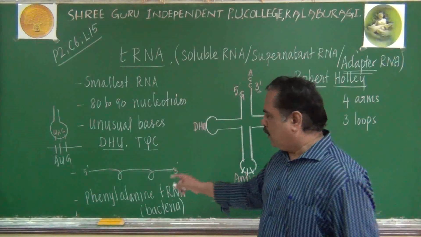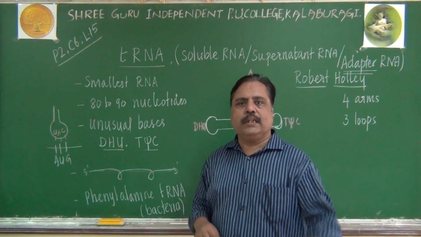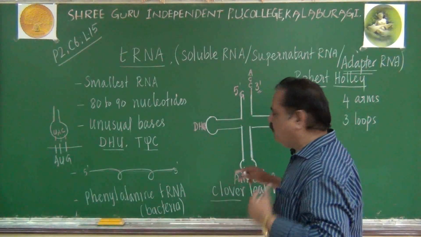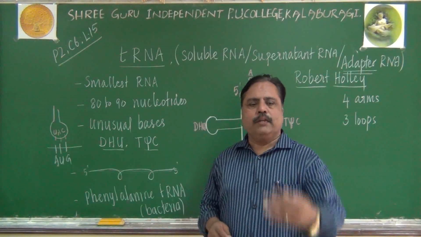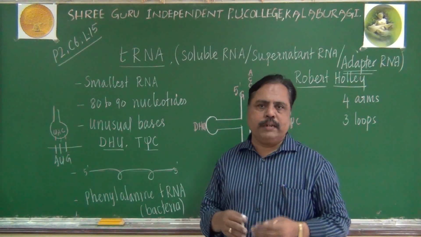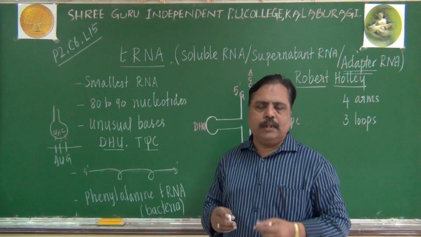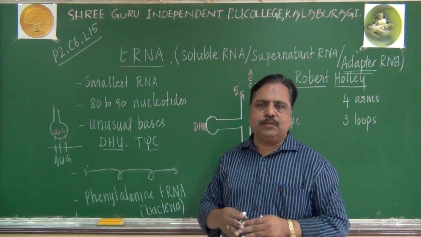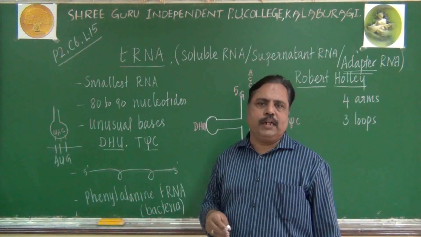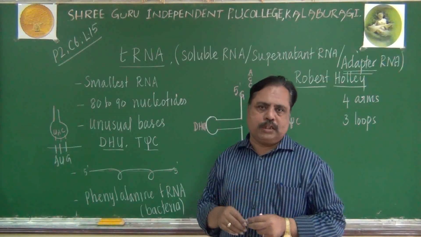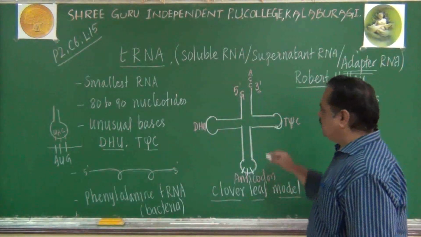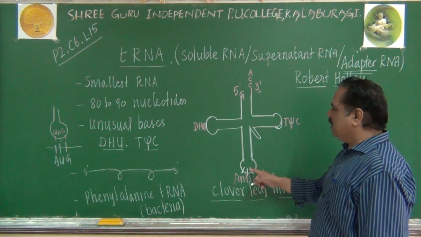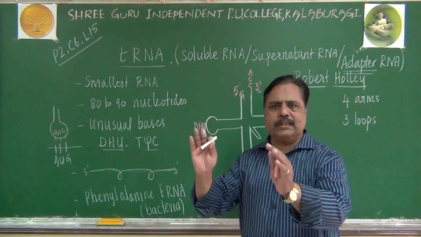Like this, for 20 types of amino acids, there will be 20 types of tRNA actually. They will have their specific anticodons. Sometimes more than that number of tRNAs may also be present. Why? Because there will be degenerate codons also. So that also has to be understood: there will be many tRNAs available in our cytoplasm. Some of the tRNAs may have one extra arm between the T-C arm and the anticodon arm.